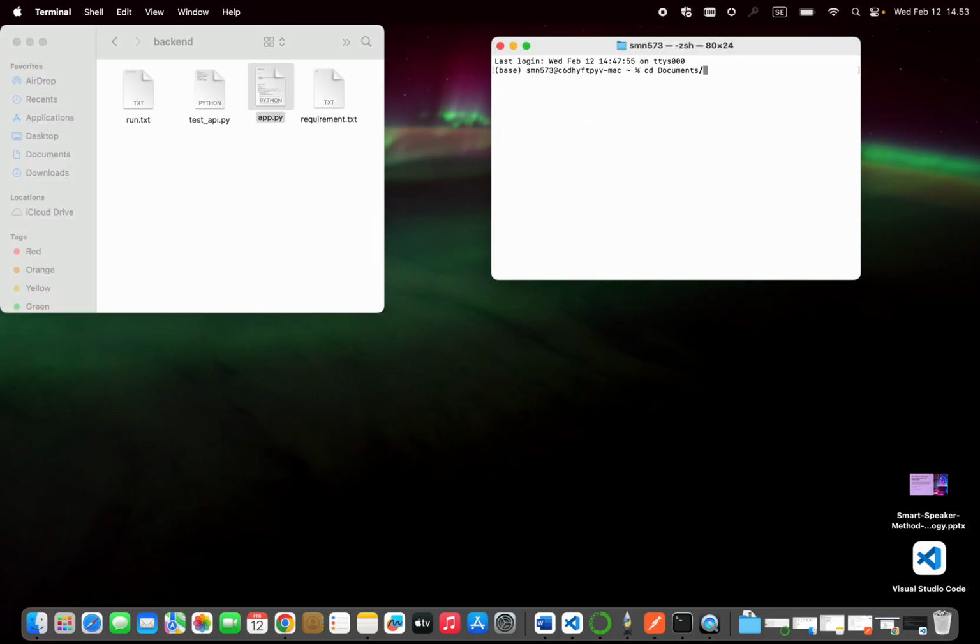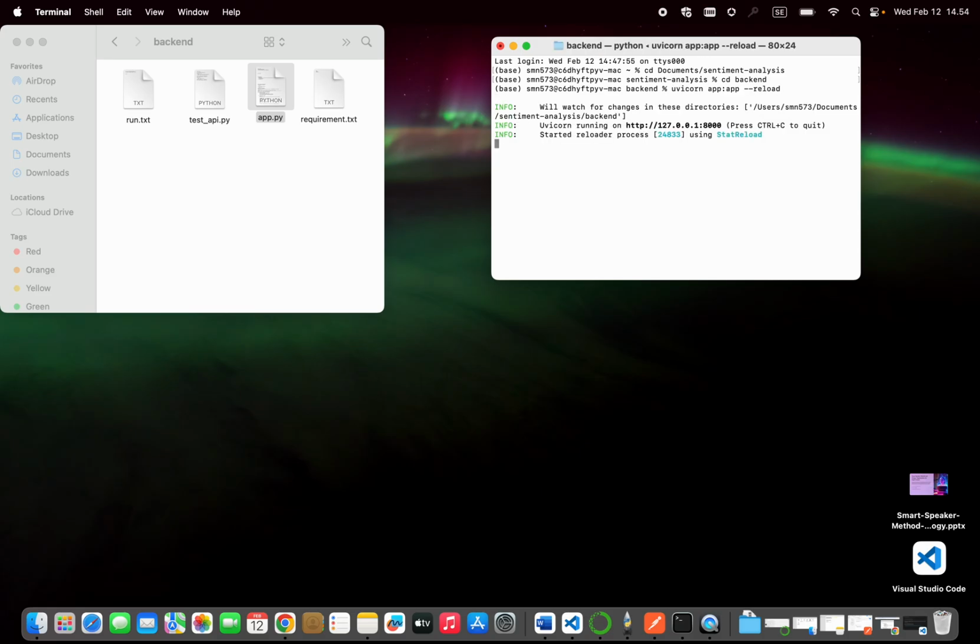We need to go to that directory from here, and then we need to call app.py with this command and load the model.